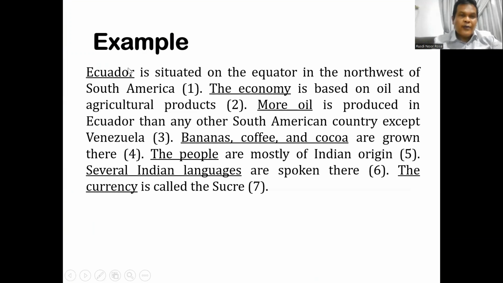More oil in Ecuador. Bananas, coffee, and cocoa in Ecuador. People in Ecuador, and also several Indian languages, the languages in Ecuador, and also currency in Ecuador. So you see that the other themes are parts of the hypertheme Ecuador. That is what we call thematic progression derived from themes or from hyperthemes.